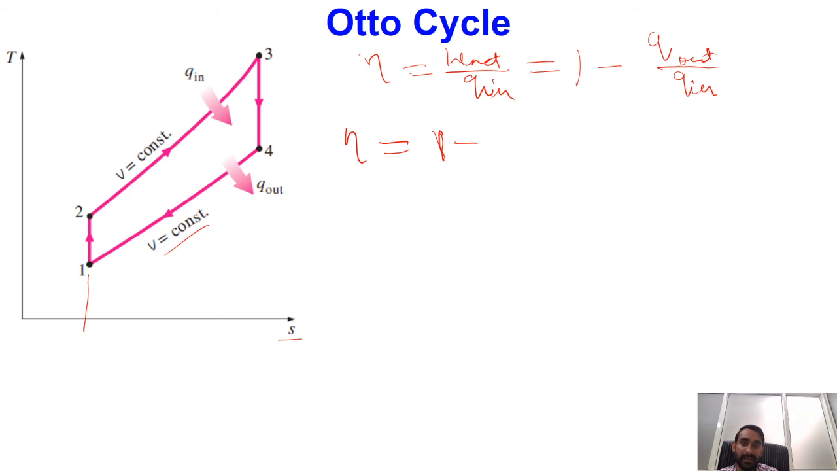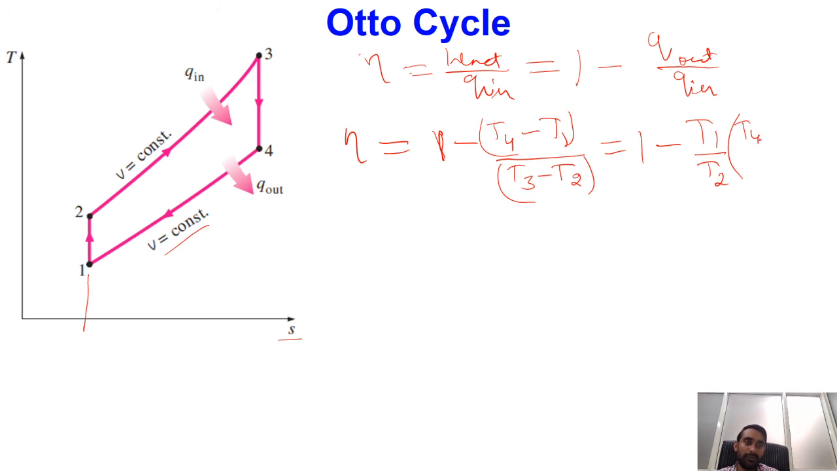I can ultimately write eta equal to 1 minus (T4 minus T1) divided by (T3 minus T2). Now if I take T1 and T2 as common, I will be finding 1 minus T1 divided by T2 times (T4 by T1 minus 1) divided by (T3 by T2 minus 1). Now we have to determine the relations between the temperatures and the volumes.